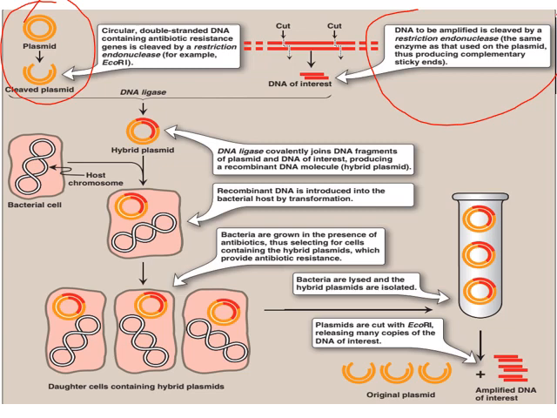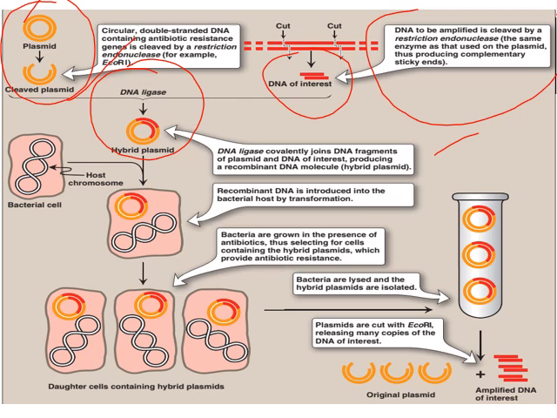With the same EcoRI, we have to cut the DNA to be amplified, and this EcoRI will produce sticky ends. And the DNA of interest and the cleaved plasmid should be ligated together by DNA ligase enzyme, producing the chimeric DNA, which is known as a hybrid plasmid. So this DNA ligase covalently joins the DNA fragments of plasmid and DNA of interest, producing a hybrid plasmid.